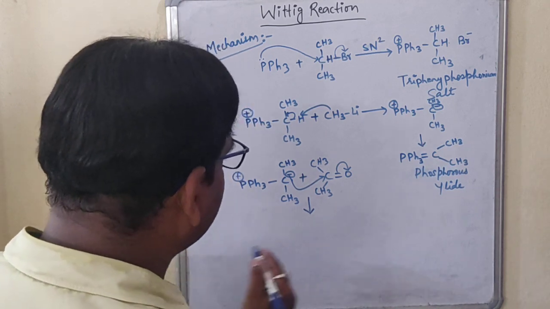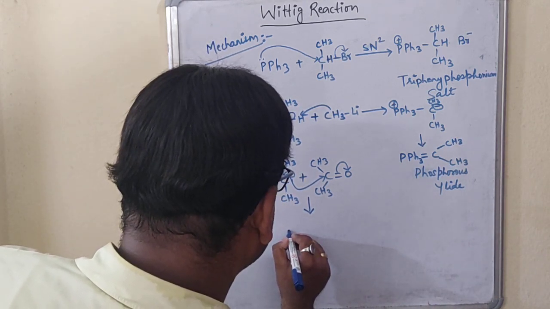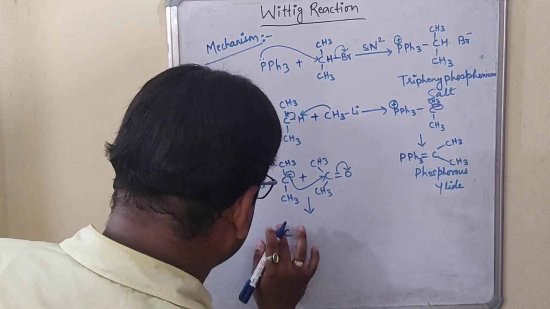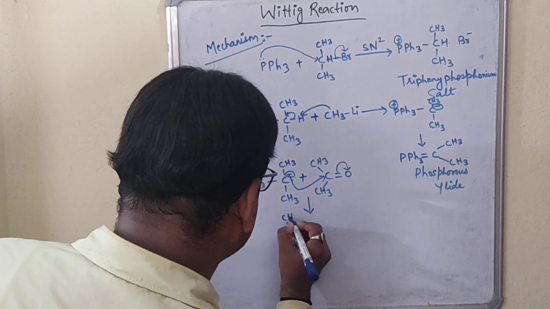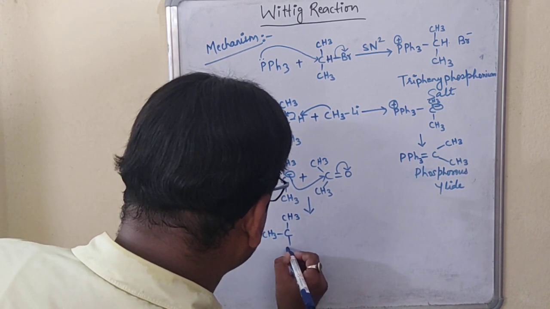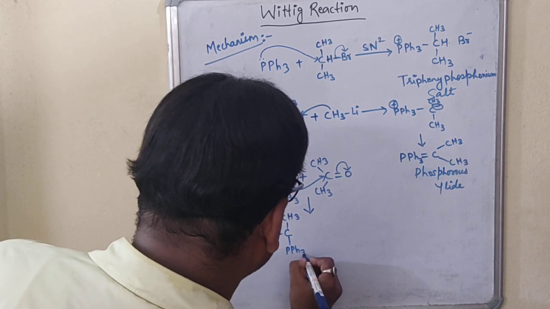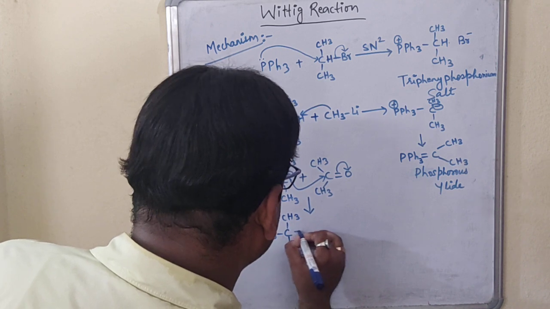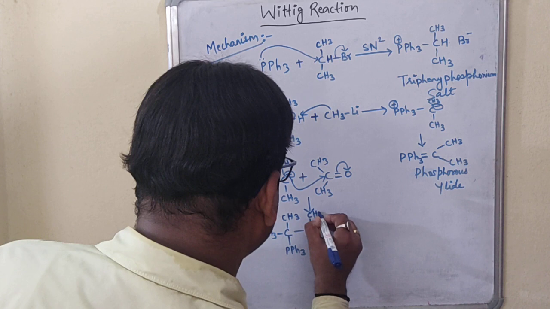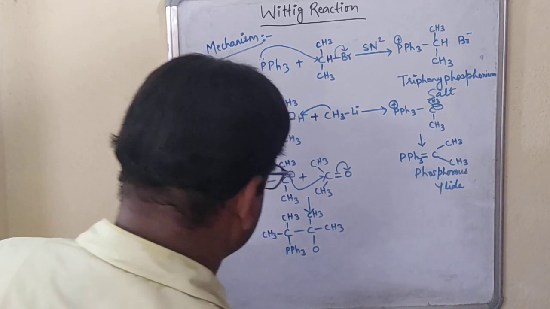So ultimately what we will get? We can write like this, C, CH3, here it will be PPh3, here it will be CH3, here it will be oxygen.